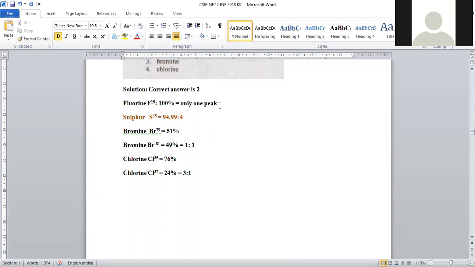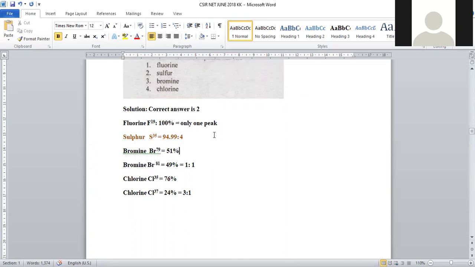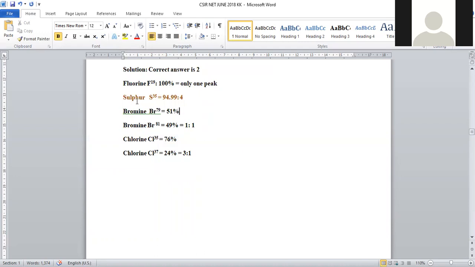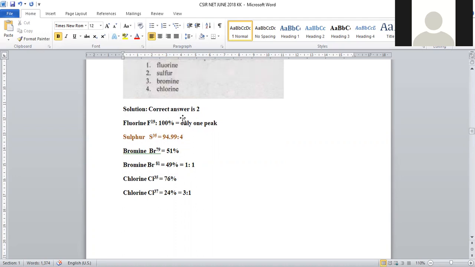That means only one peak will appear for this compound. There are no other peaks, that's why it is not matching. A 4% abundance peak is not possible for fluorine. Only one peak will be there. When we are taking sulfur, the abundance will be: the 32 isotope will be 94.99%, and another sulfur isotope will exist at 4%. So one of the isotopes exists in 94% abundance, another isotope is at 4%.